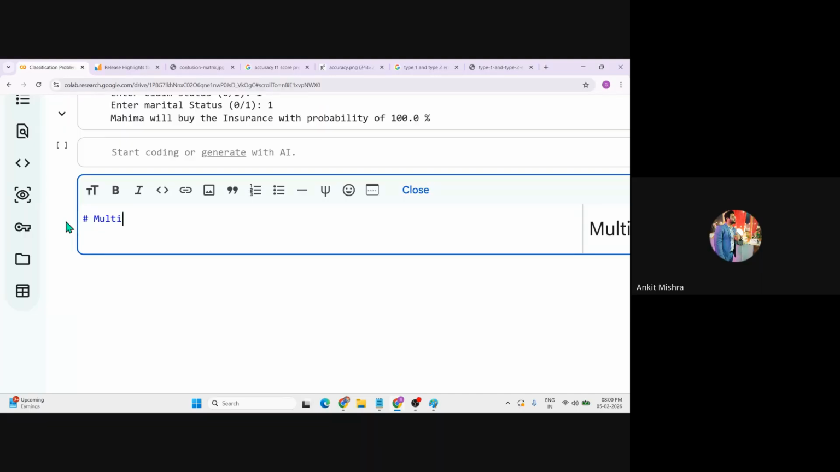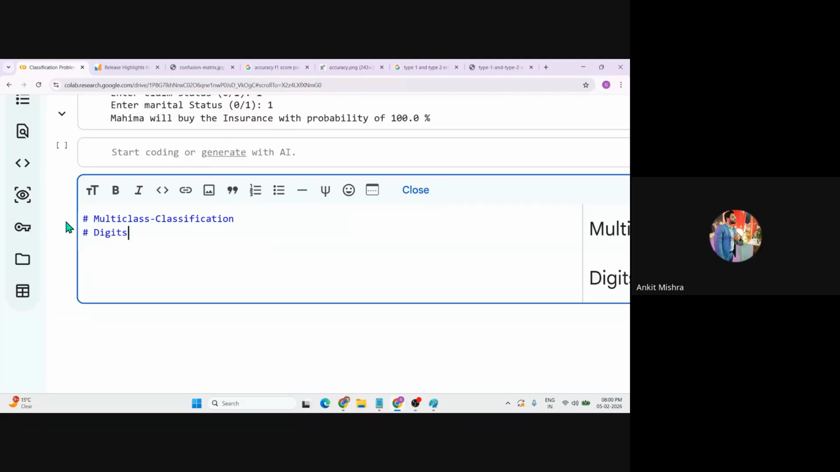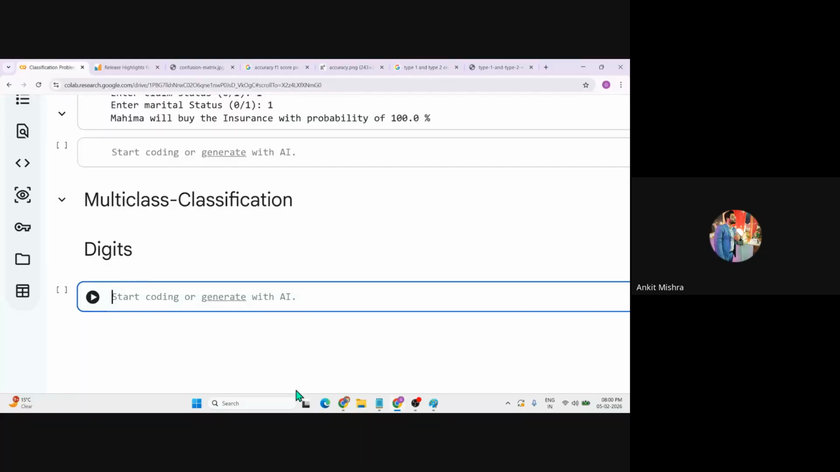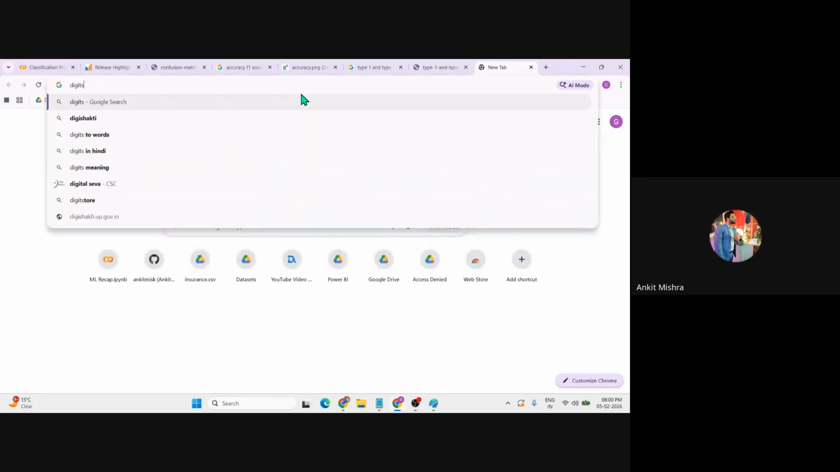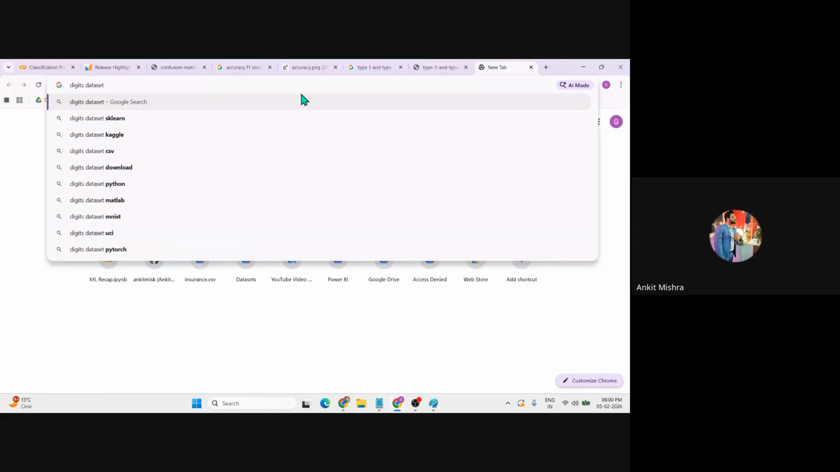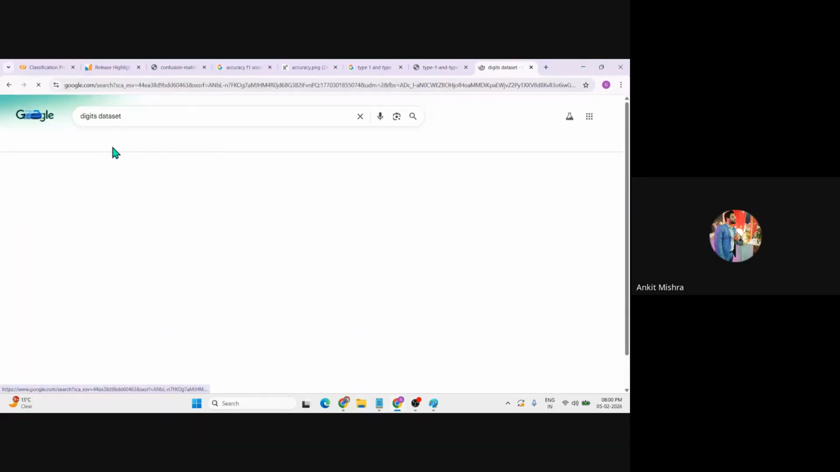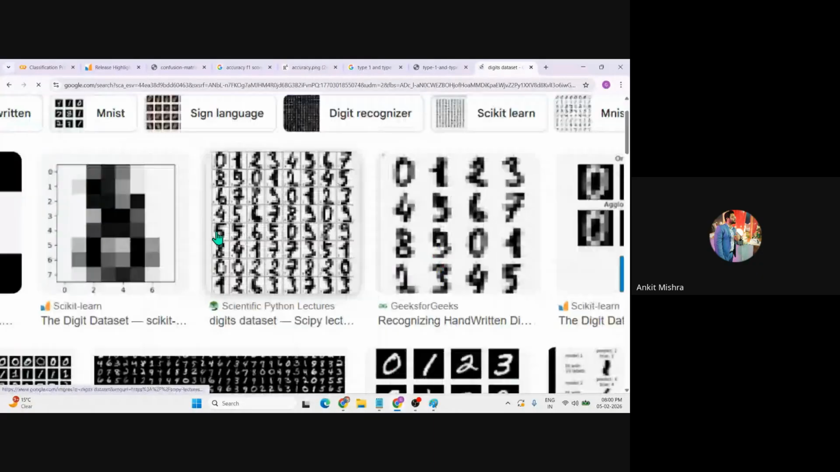Let's just say multi-class classification, and here we solve a problem on the digits dataset. These digits are handwritten digits, and the digits are something like this. We'll try to create our own handwritten digits. We'll convert the digits into numerical values, values ranging from 0 to 255. These are the handwritten digits.